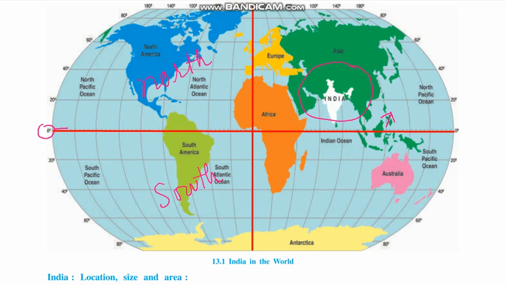Northern and southern hemisphere. So India falls in the northern hemisphere, and in which quarter does it fall? It falls into this particular quarter. You can say northeastern quarter. India is located in the northeastern quarter.